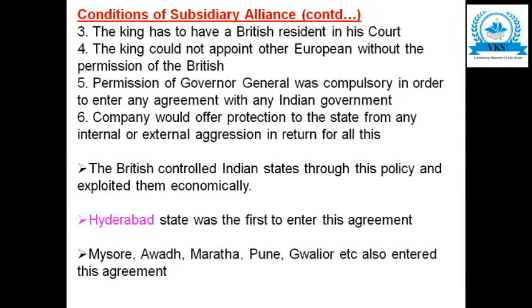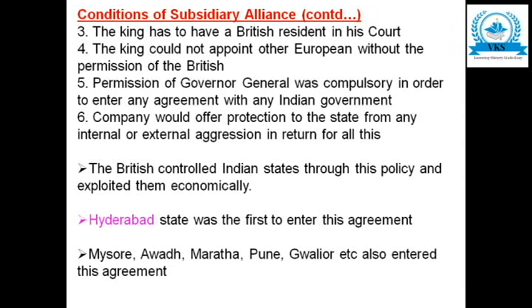And the sixth one was that the company would offer protection to the state from any internal or external aggression in return for all these. That is, if all these conditions are agreed by the Indian king after signing subsidiary alliance, then the British will give military protection to the Indian state from any internal or external aggression.